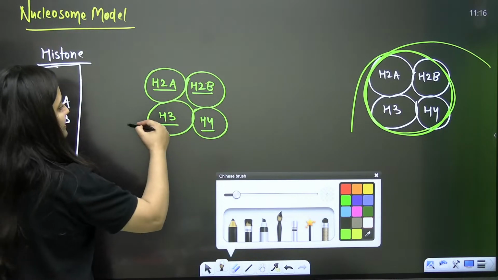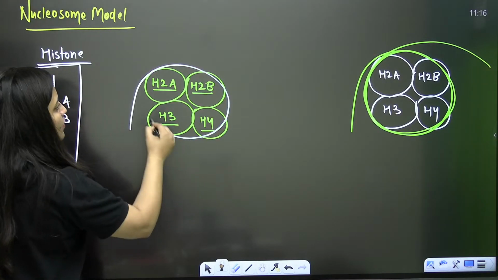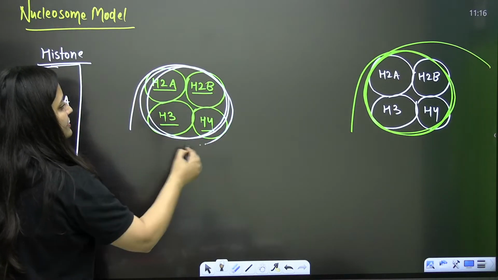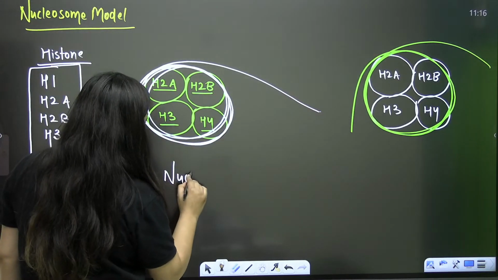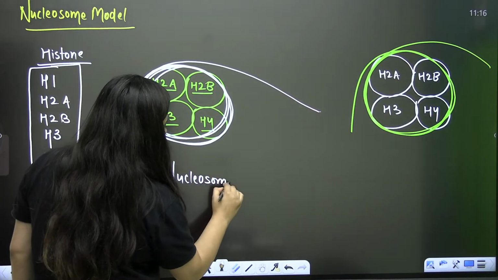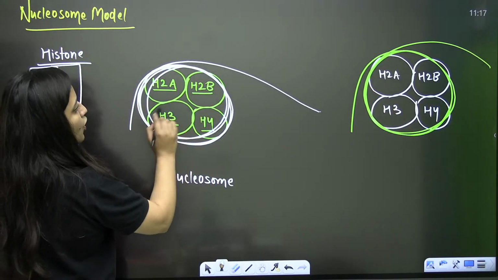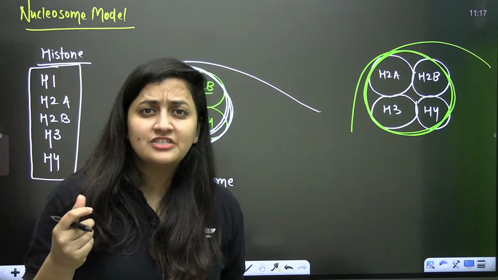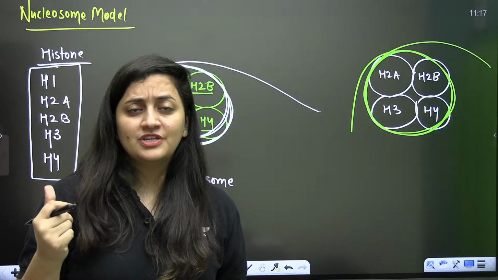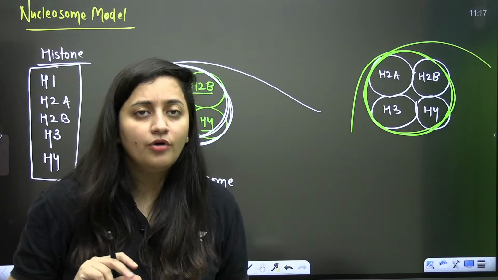So it is positively charged, and now the DNA, which is negatively charged, will coil over it. Now you are calling it a nucleosome. This octamer is also known as the new body, the octamer of the histone proteins.